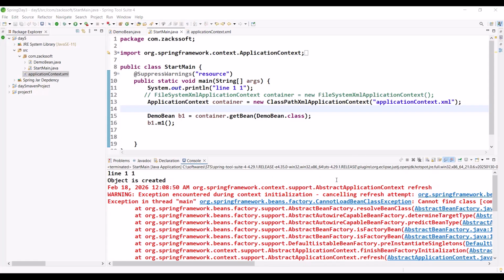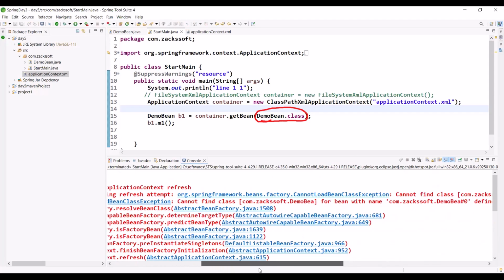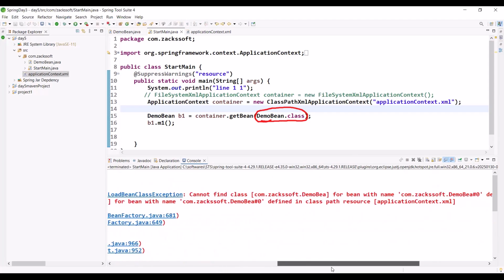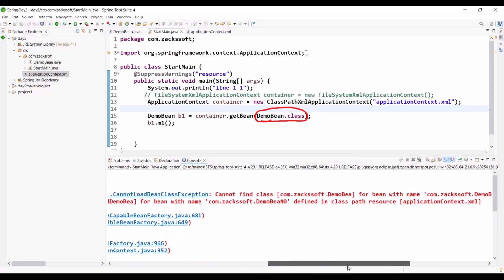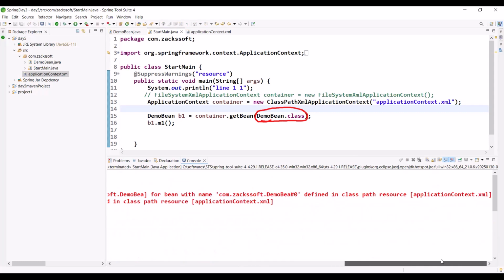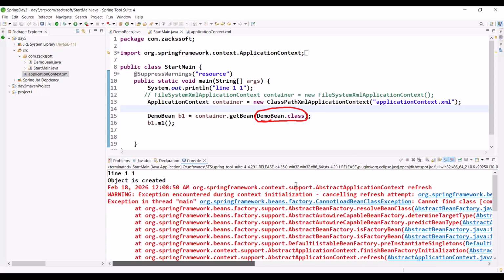Why are we getting the error? This is actually a warning. If you go to the error, it says cannot find a class, no unique DemoBean defined. I'll explain this one.